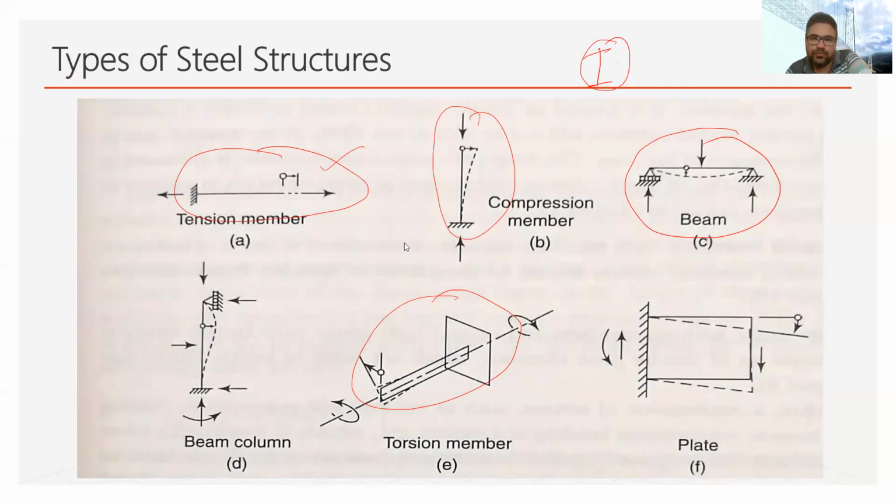Now, if we have to support a large load, in that case we can construct I sections using plates. This I section will be known as a plate girder.